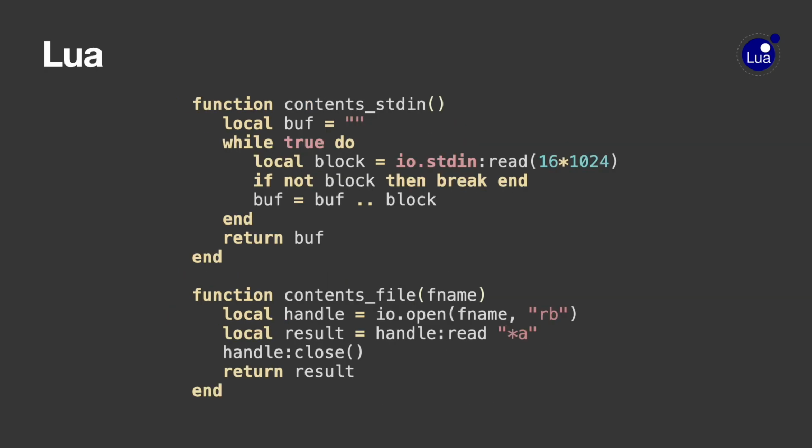This is an example of having to read standard in in blocks. We take 16KB chunks from the input and append them to a string. There's nothing like a string builder, so I don't know if the concatenation is efficient. Both reading from a file and standard in feel very similar to Python though. Also, the *a is an interesting API for reading the whole stream in one go.